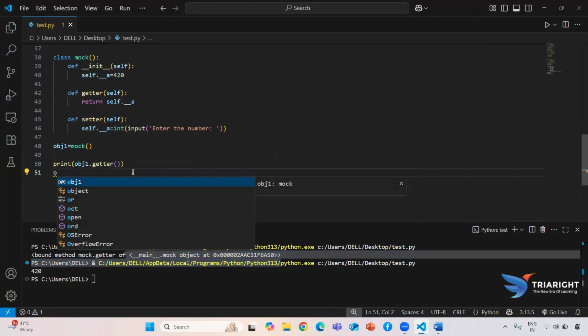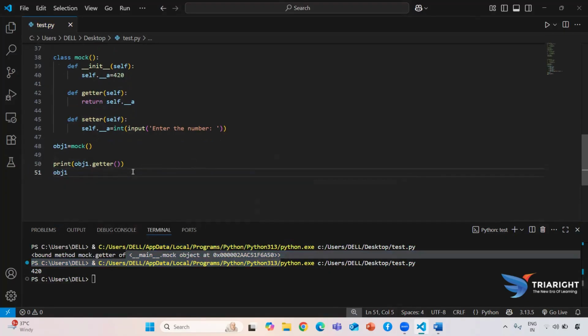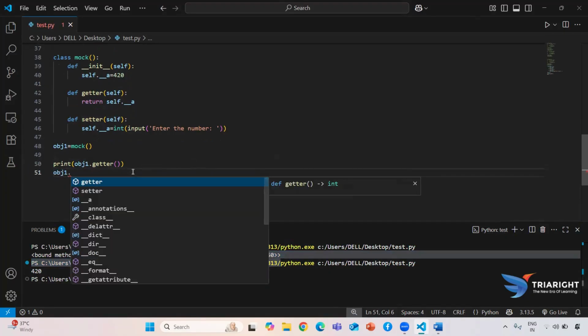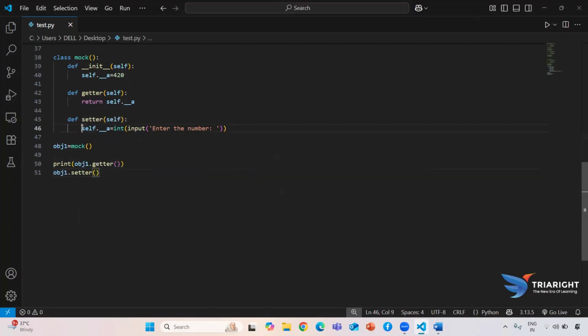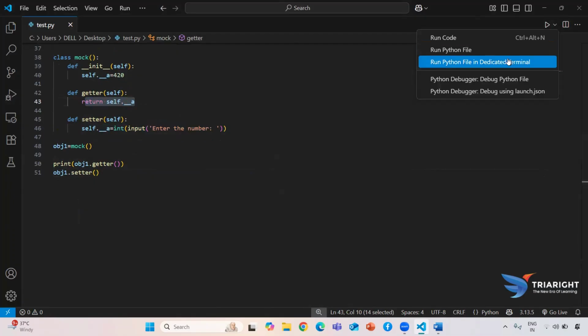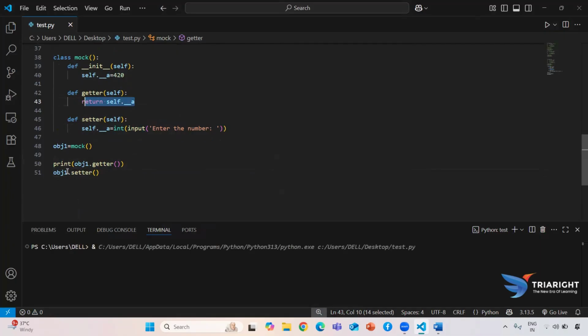So how to call this? By the help of our object reference. So obj1.setter. So here I don't need to print because here I'm not printing, I'm just trying to modify. Whenever you are trying to access outside, then at that time you need to use your getter. Okay, so now I'm just trying to run this one. So first it will be printing 420. Okay, so now I'm trying to update it into 100. Okay, now here it will be updating.